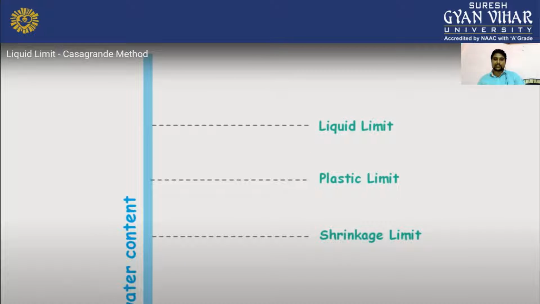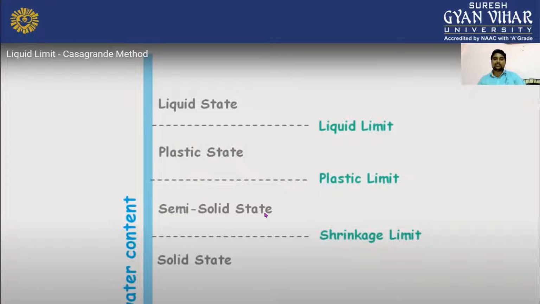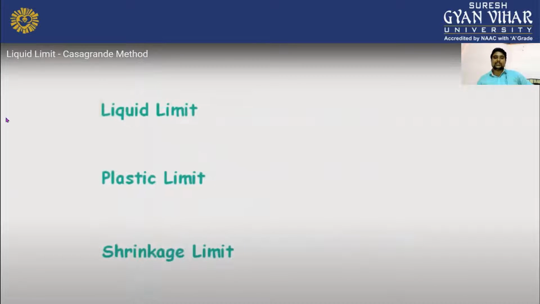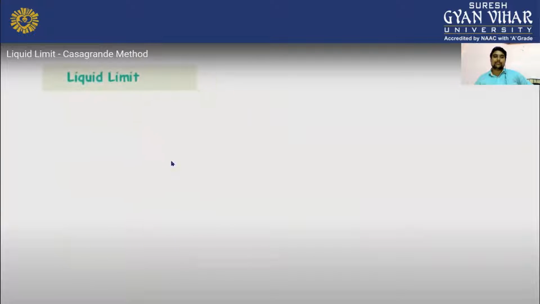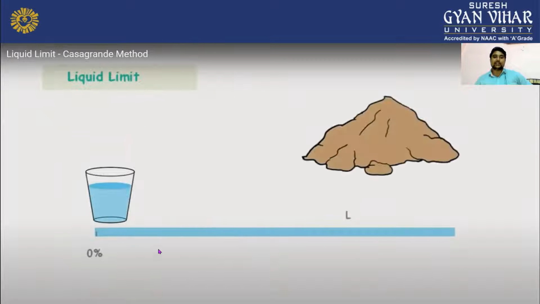This will be called your plastic limit, and that will be called your liquid limit. Now let's see in this video what your stages will be. The upper side will be the liquid state, plastic state, semi-solid state, and solid state. As you can see here, it is now categorized into three parts: first, liquid limit, plastic limit, and shrinkage limit. One by one, we will see how we determine the liquid limit.